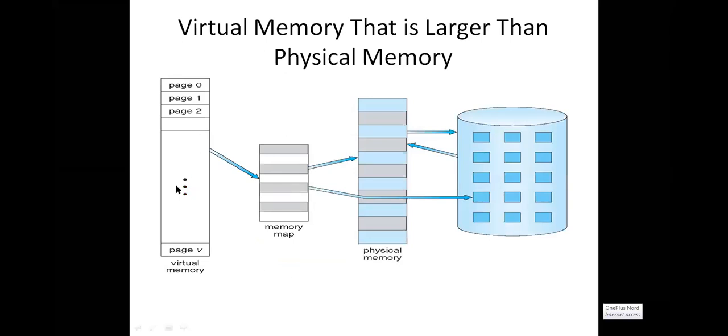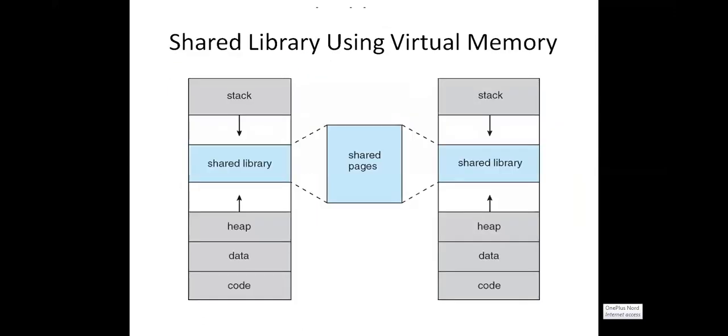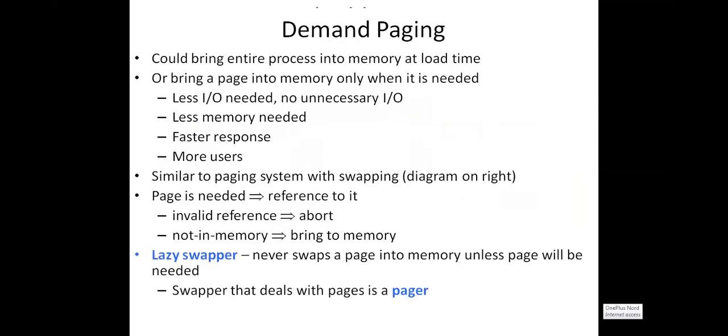Virtual memory is bigger than the physical memory. If the physical memory is small and the virtual memory is big, we cannot keep all of it in the physical memory. Why? Because the physical memory is small in size when compared to the virtual memory, right? That is the reason why we keep only the required number of pages or partitions in the main memory frames. This is demand paging.